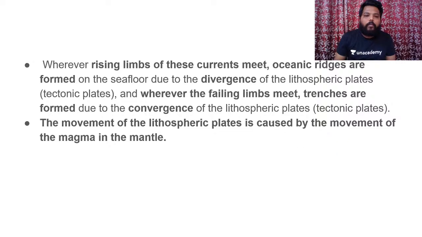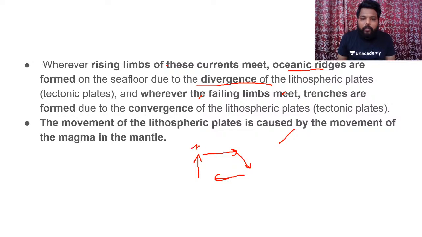Whenever we have the rising limbs, those rising limbs of these oceanic currents meet, and oceanic ridges are formed on the seafloor due to the divergence of the lithospheric plates. There we have seen different aspects: one ascending, one diverging, one descending and one converging. So where the rising limbs of these currents meet, oceanic ridges would be formed. We will see in the upcoming slides how the oceanic ridges would be formed. And due to the formation of these oceanic ridges, the seafloor generally spreads.